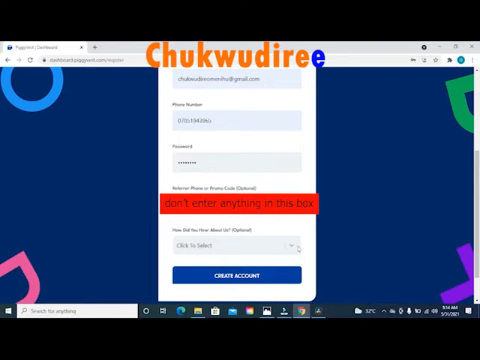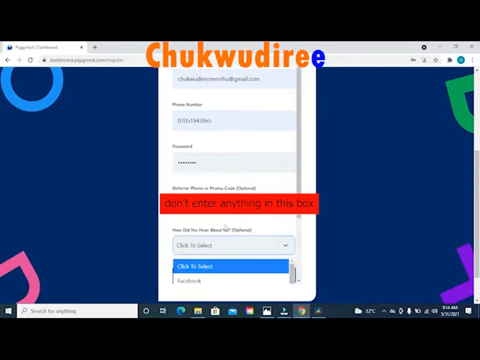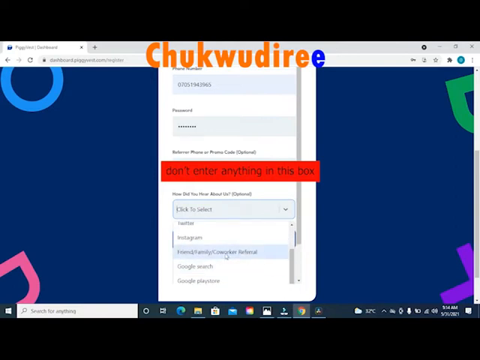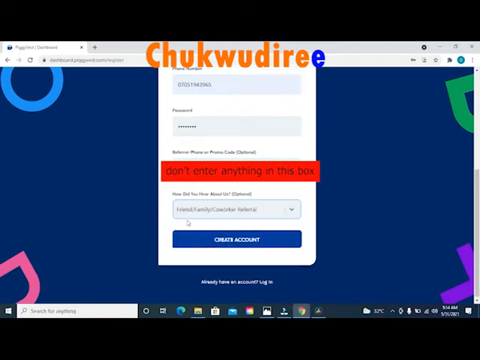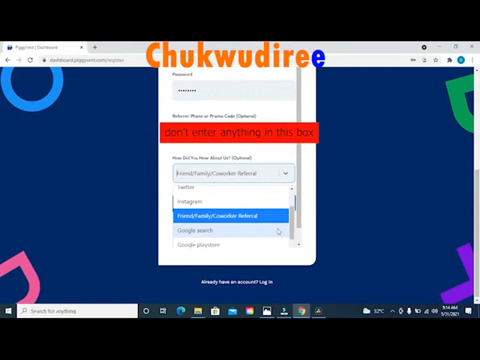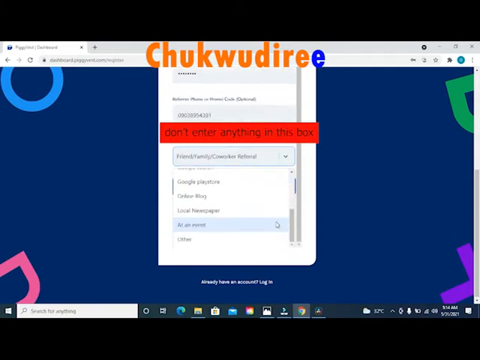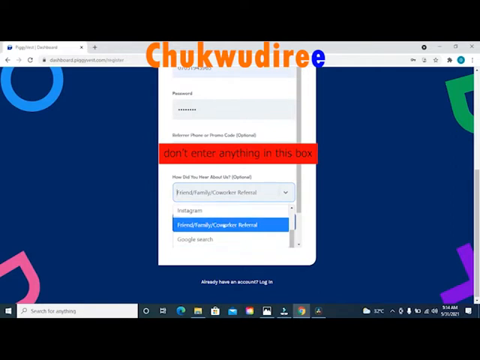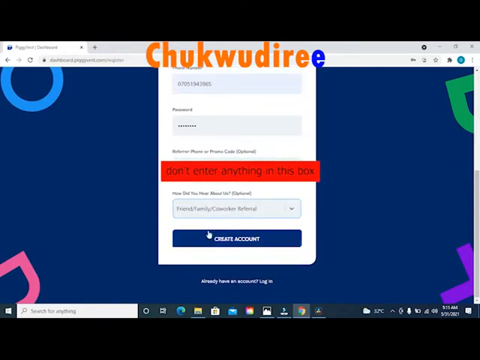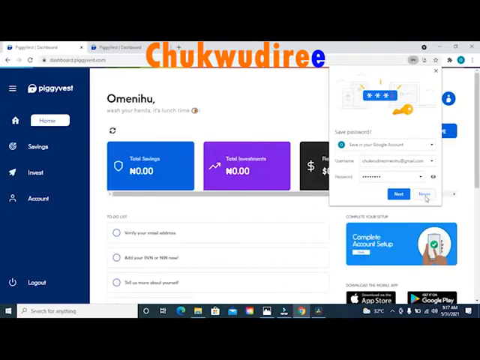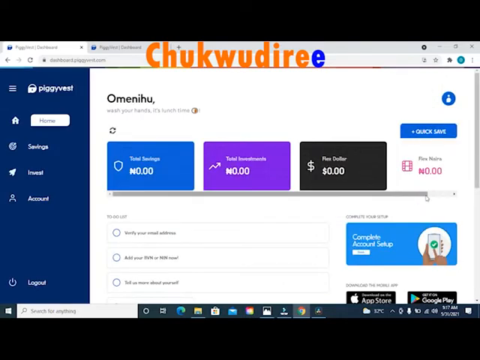The next option says how did you hear about us. Click in that box and you will get a drop-down message under it. In this drop-down message, you will see options like Facebook, Twitter, Instagram, Google search, friends or family and co-workers, Google Play Store. Select the option that says friends and family. When you select this option, scroll down a little bit and click on the option that says create account. You will be taken directly into your dashboard, where you will be able to see your name at the top left-hand side, either your last name, your first name, or your middle name.